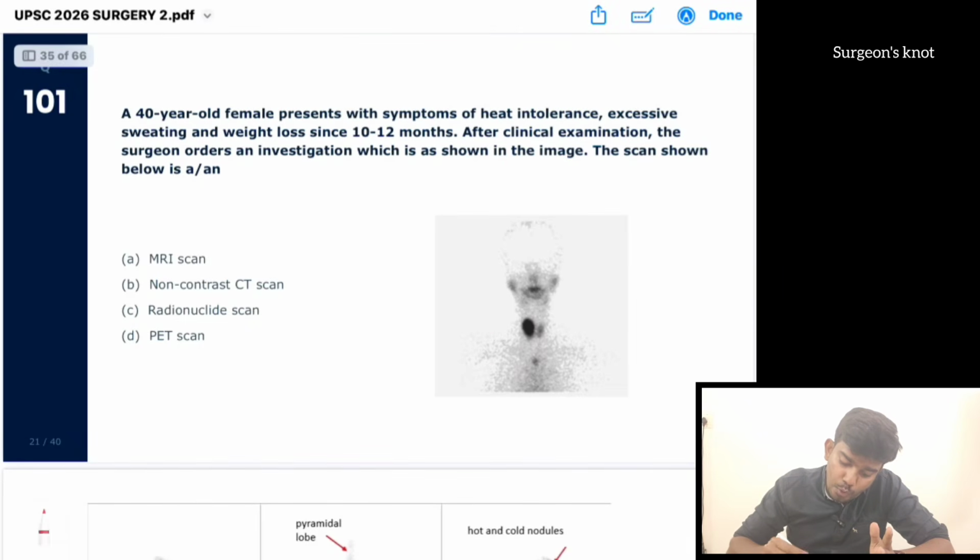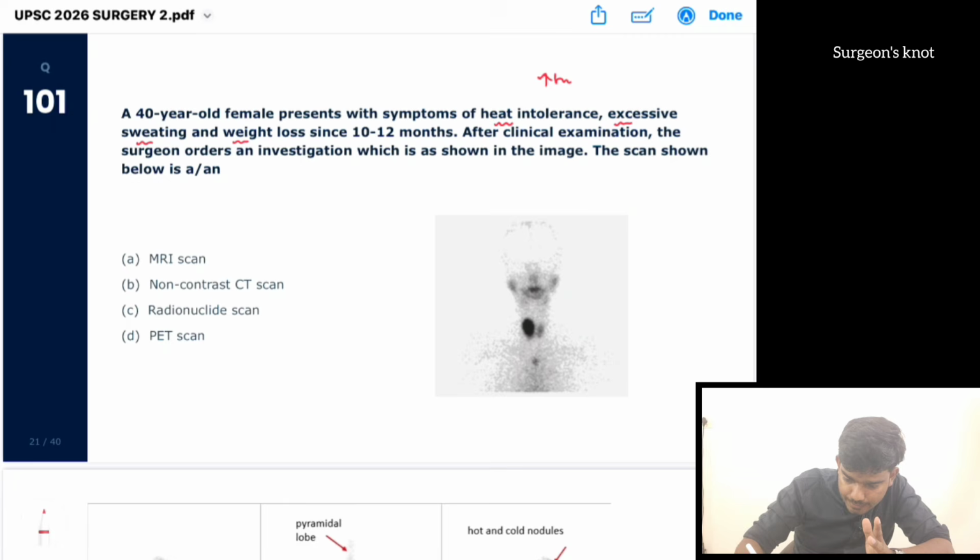A 40-year-old female presents with symptoms of heat intolerance, excessive sweating, and weight loss. What are these suggestive of? These all are suggestive of hyperthyroidism. After clinical examination, the surgeon orders an investigation which is shown in this image.